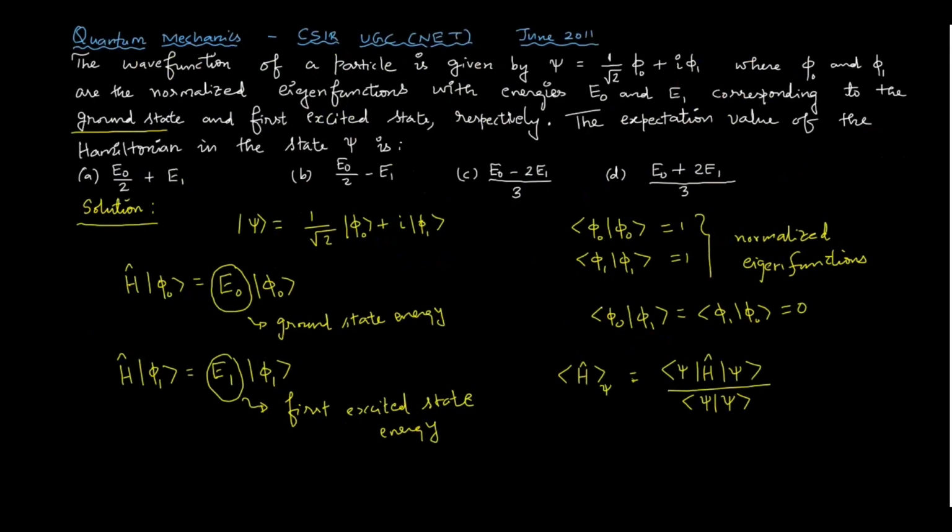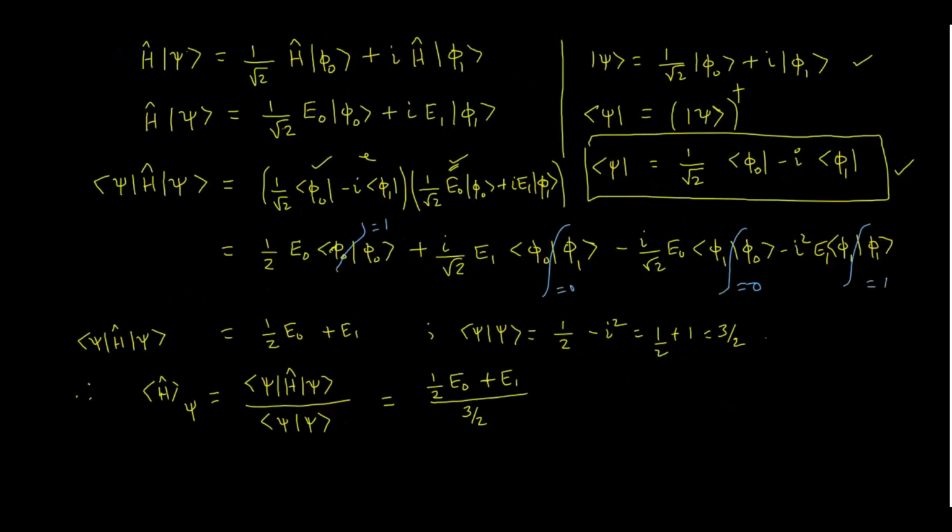Suppose they say that psi is a normalized wave function, then we can put that. But as we see, psi is not normalized because we are getting 3 by 2, so we have to simplify this.